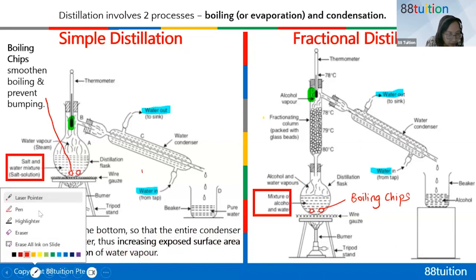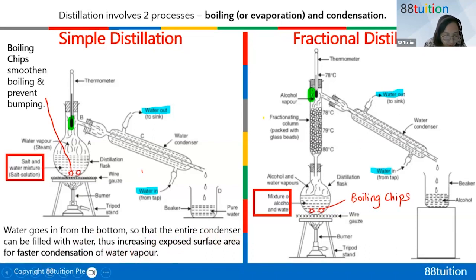It could be water vapor or it could be other gases. As long as I want the gas to condense quickly into liquid very fast. So I want to increase the ESA. That is why water must go in from the bottom.